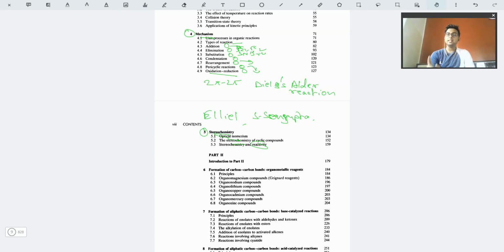But if you want to follow the stereochemistry involved in reactions and related mechanisms, then just completing this part of stereochemistry would be enough for you.